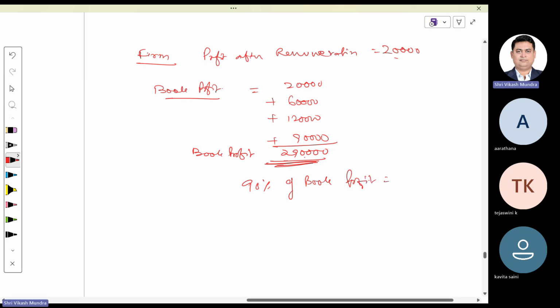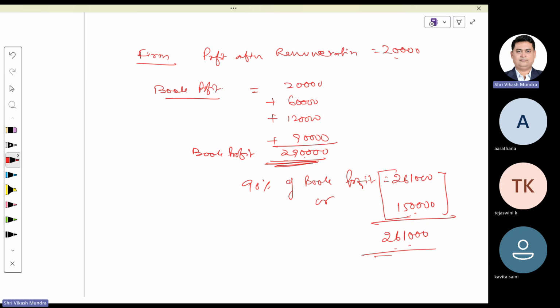That means 2,61,000 or rupees 1,50,000, whichever is higher. 2,61,000 is the higher. This is the maximum limit of aggregate remuneration from the partnership firm.